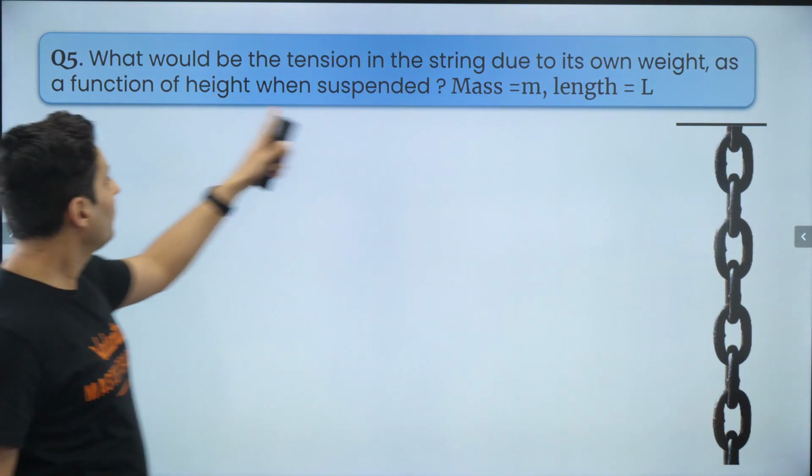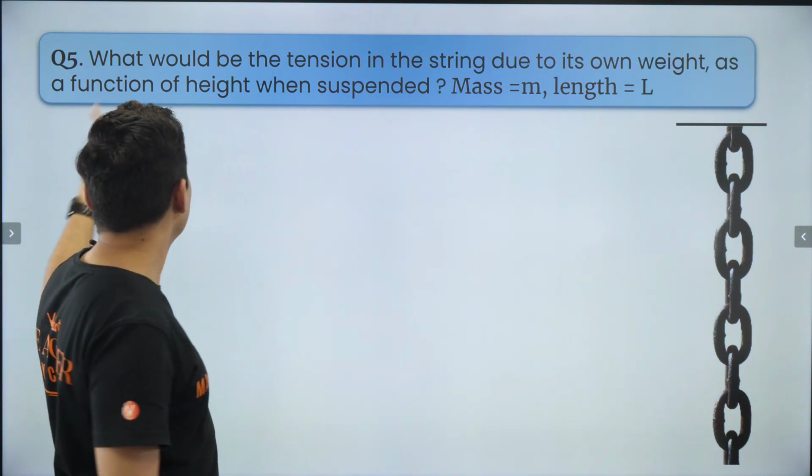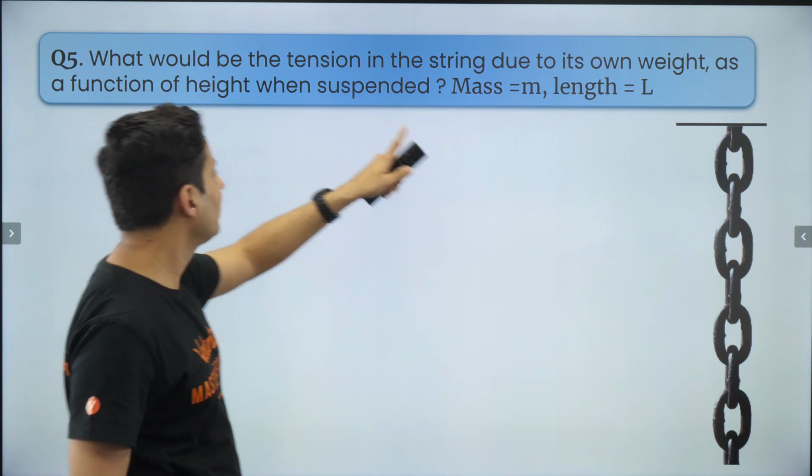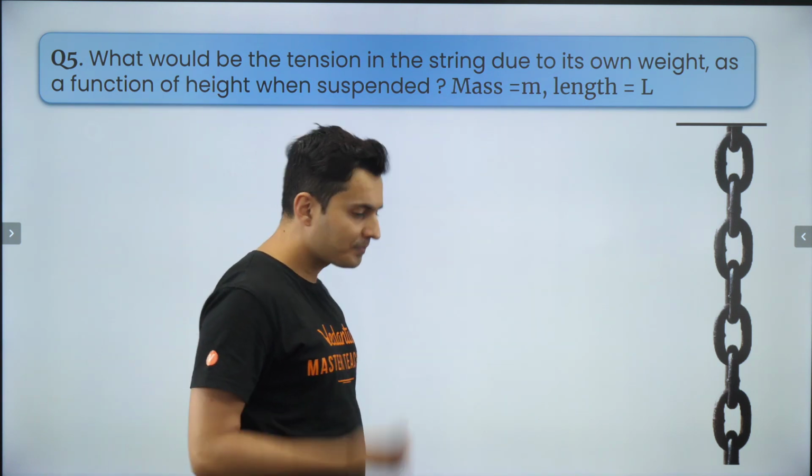So what would be the tension due to its own weight as a function of height when suspended? Mass is m, length is l.